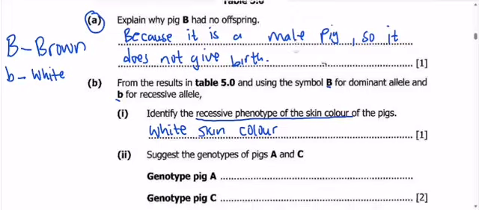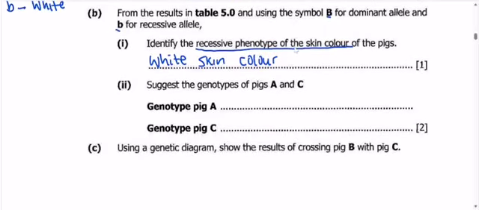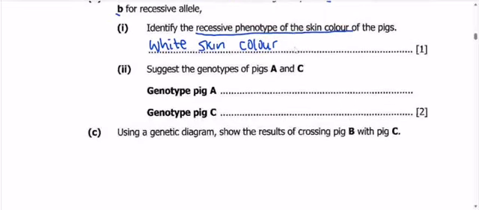So we can come to our question B2 right here. The question says, suggest the genotypes of pig A and C. Pig A is the brown female pig.